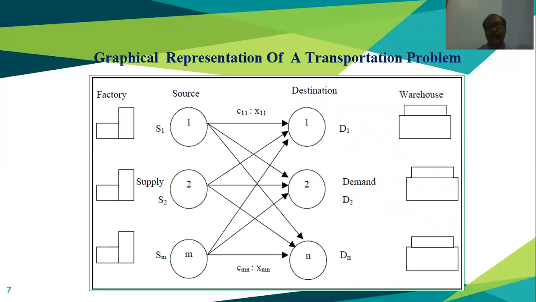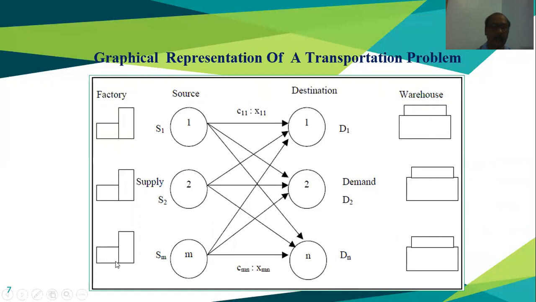Now this is the graphical and pictorial representation of the sources and destinations, how they are correlated and how we are shifting the commodity from the sources to the destinations. This is our source, that is the plant or factory level or the warehouse level, and this is the demand created in the destination, that is the distributor level. Sometimes we also call it the warehouse.